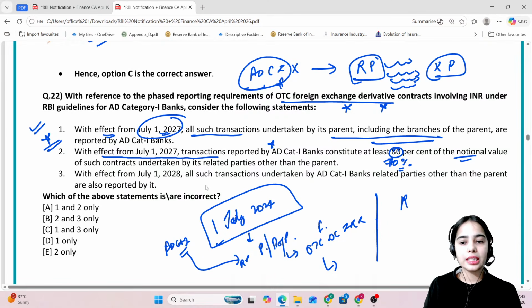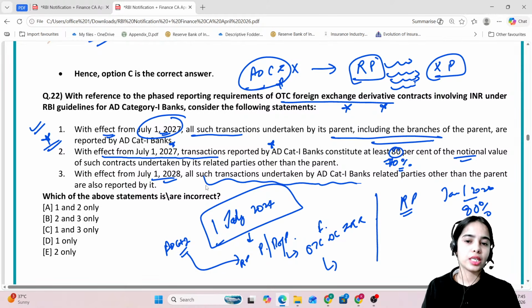In case of the other related parties, which is not the parent, with effect from 1st July 2027, only 70% of the transactions have to be reported. By January 1, 2028, 80% of the transactions have to be reported, and by July 1, 2028, all such transactions undertaken by the related parties have to be reported.